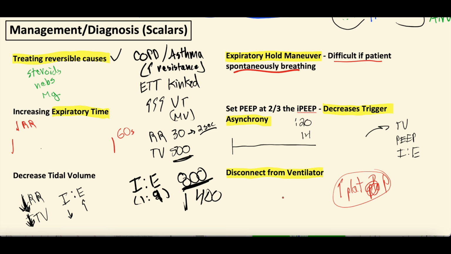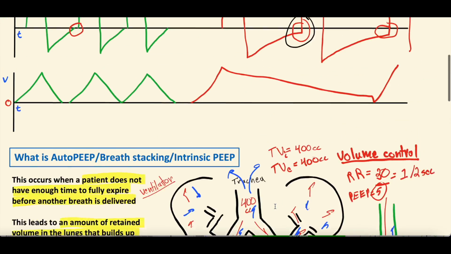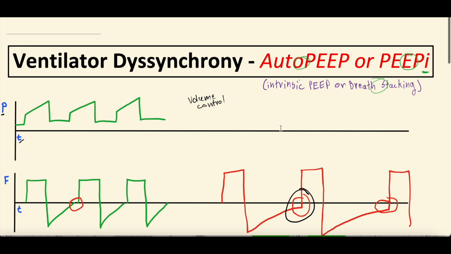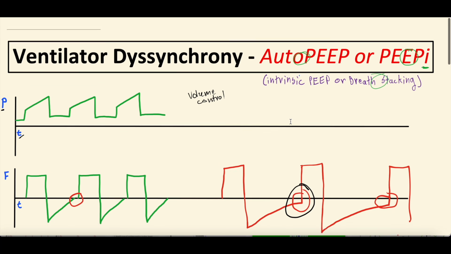So when you disconnect a patient from the ventilator, push on their chest, let them breathe out all that auto PEEP, all that stacked breath, hook them back onto the ventilator. You'll see that plateau pressure go back to normal, their blood pressure get better, and all that good stuff. All right, so this was our lecture on auto PEEP or intrinsic PEEP or breath stacking or air trapping.